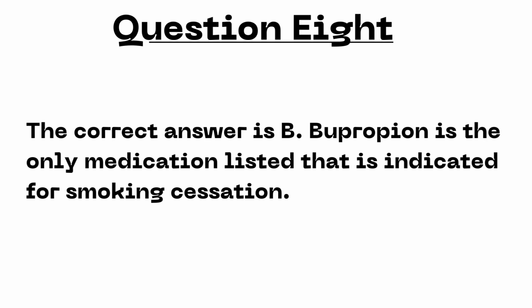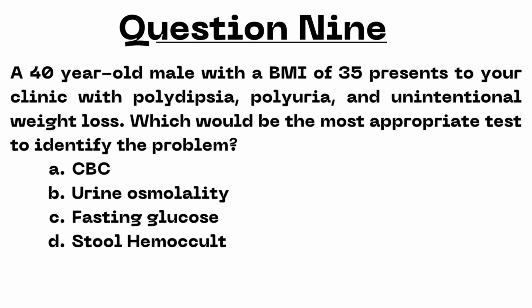Next question. A 40-year-old male with a BMI of 35 presents to your clinic with polydipsia, polyuria, and unintentional weight loss. Which would be the most appropriate test to identify the problem? A. CBC. B. Urine osmolality. C. Fasting glucose. Or D. Stool hemoccult. I'll give you a second to review.